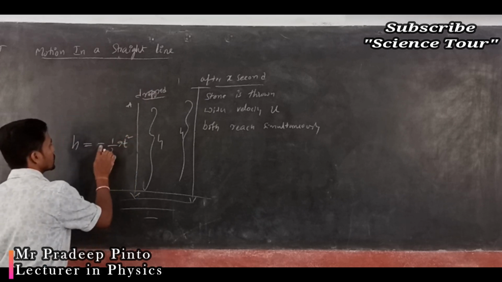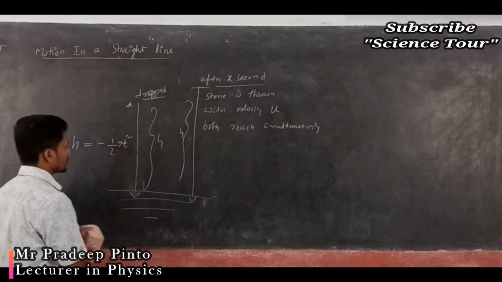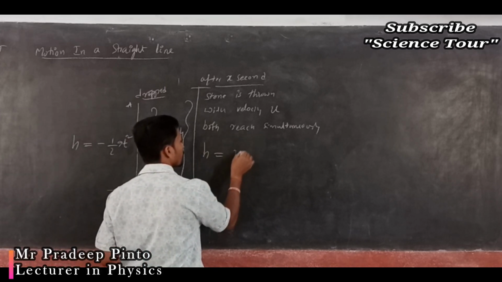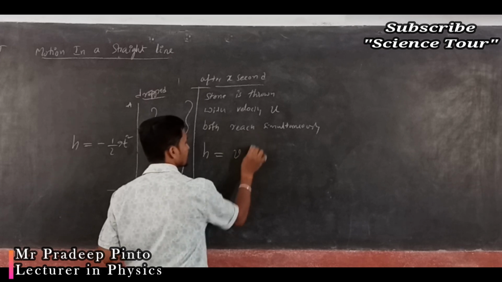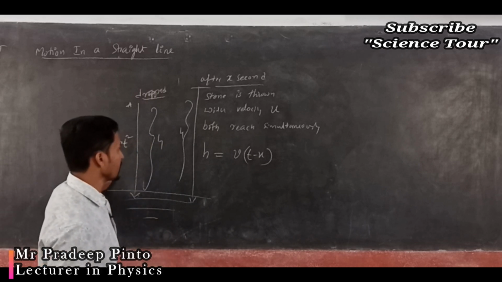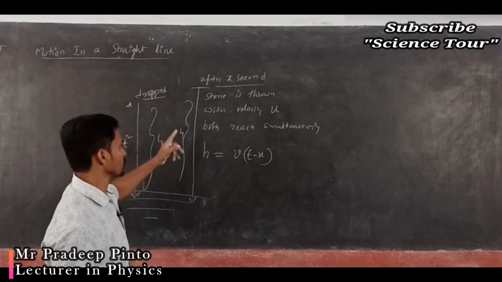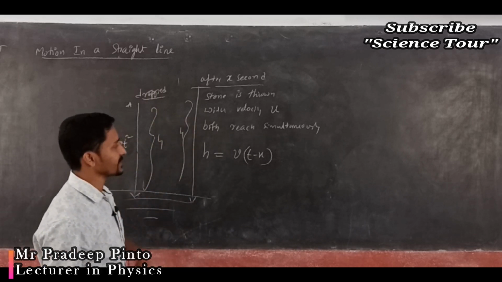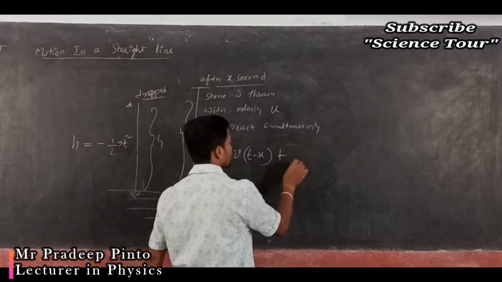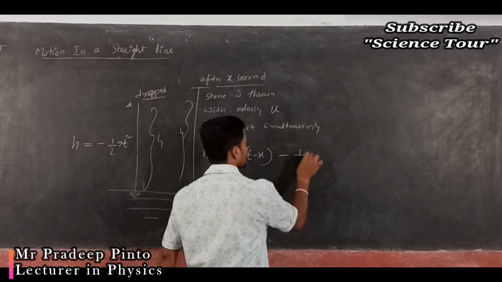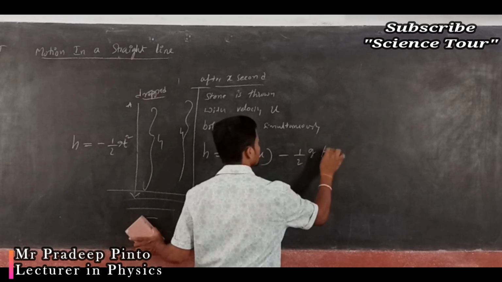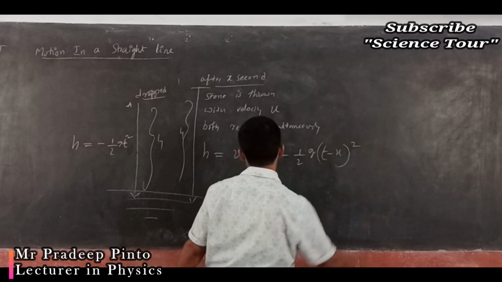But what happens after x seconds? It is thrown with the velocity v, so h is equal to v into t, where t is t minus x. If it takes 8 seconds, it is 8 minus x, because after x seconds it is thrown. So h is equal to v naught t plus half a t square, or I can write minus half g into t minus x whole square.